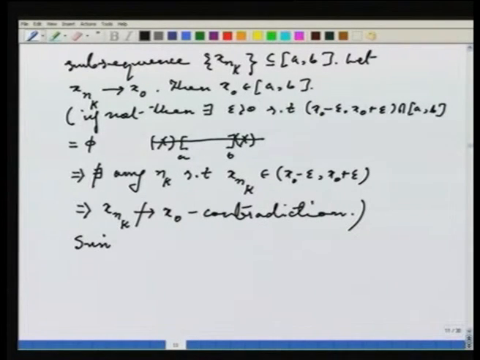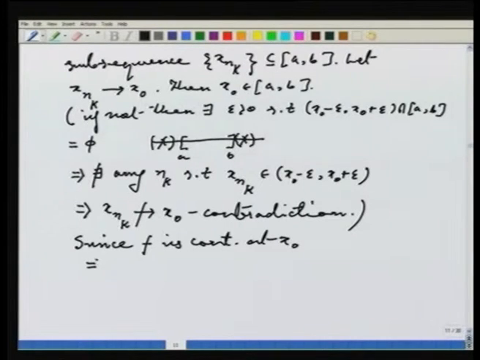You will see why it is important, because somehow I want to exploit the continuity of the function which is given only on the closed interval. Once I guarantee that x naught belongs to the closed interval AB, I can use the fact that f is continuous at x naught. This is why we are trying to show that x naught belongs to the closed interval AB. Okay? Well, since f is continuous at x naught, that I know because now x naught belongs to the closed interval.